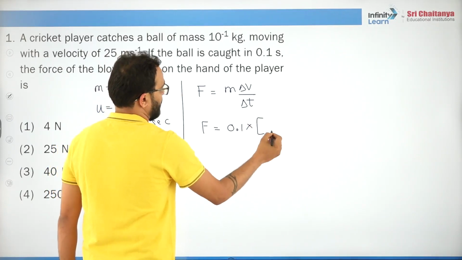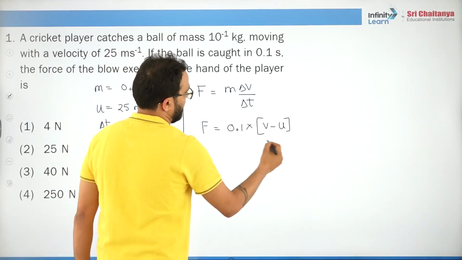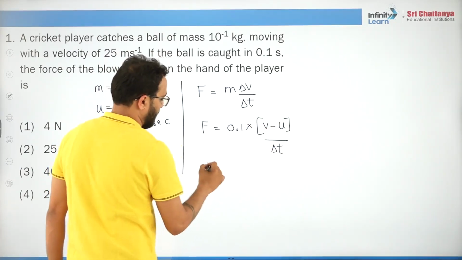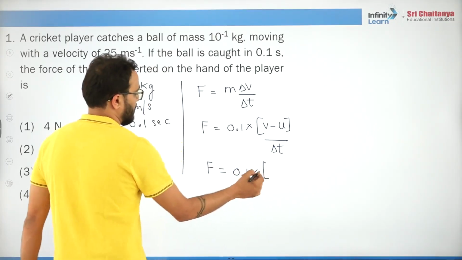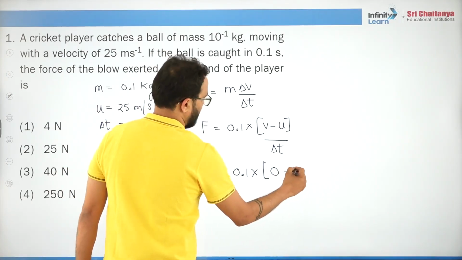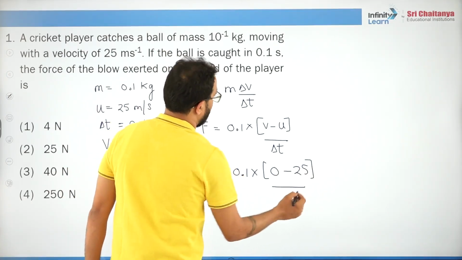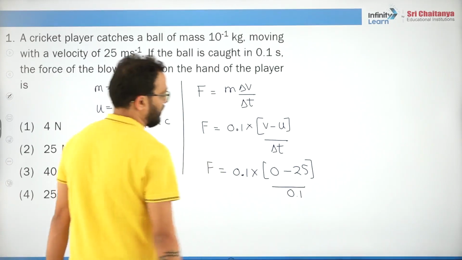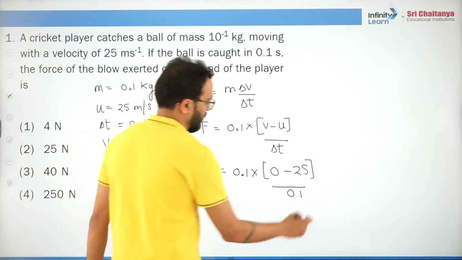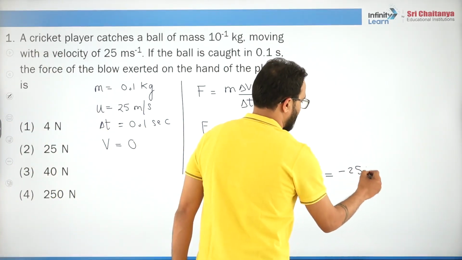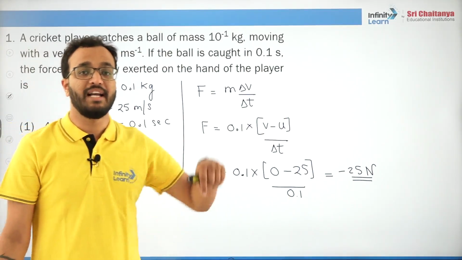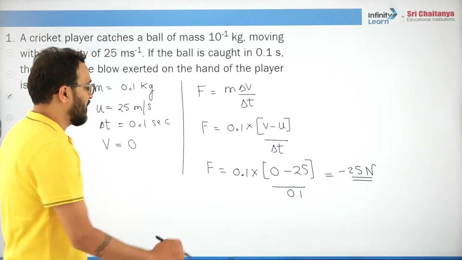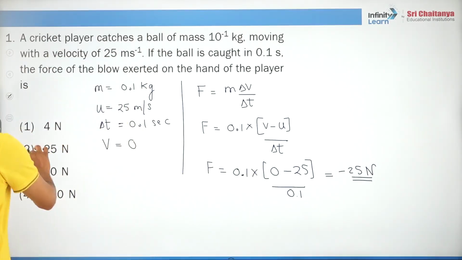What is mass? 0.1. What is the velocity change? V minus u by delta t. So it will be 0.1 into v, which is 0, minus u, which is 25, divided by delta t, which is also 0.1. So it will be minus 25 Newton. This is the force on the ball by the hand. So the force by the ball on the hand will be plus 25 Newton. Second option is correct.